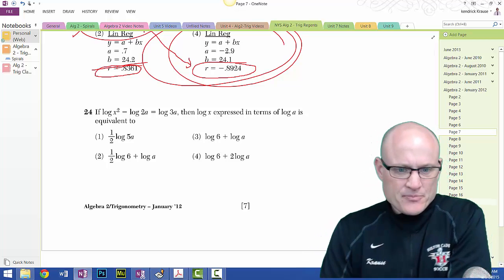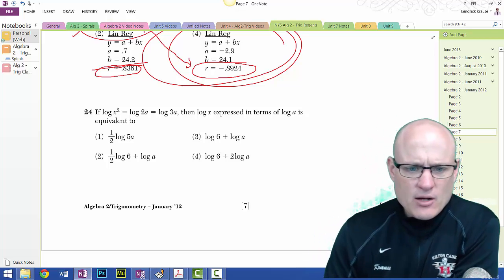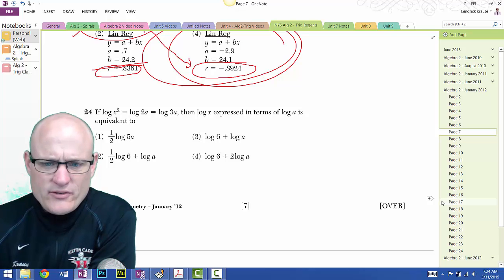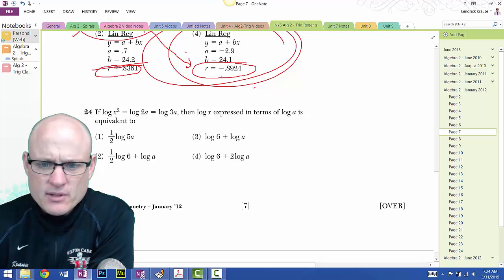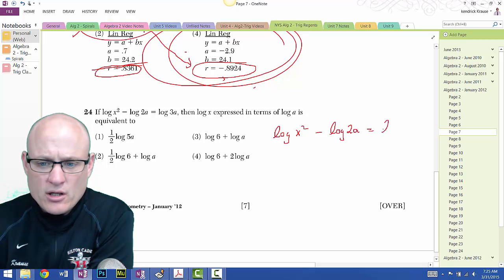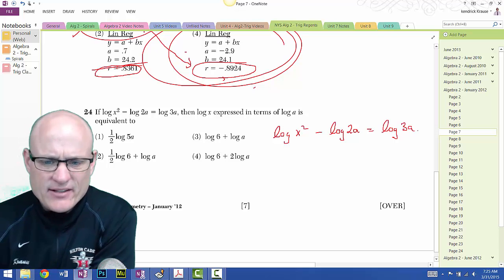All right. I want to figure out what this is. Log a. So let me write this over here. Where's my pen? So I've got log of x squared minus log of 2a equals log of 3a. And they want us to figure out what log of a is equal to.